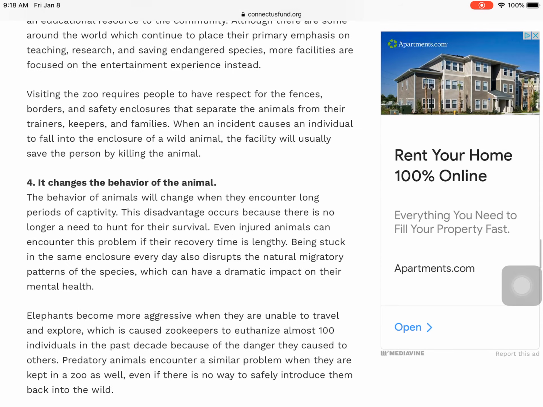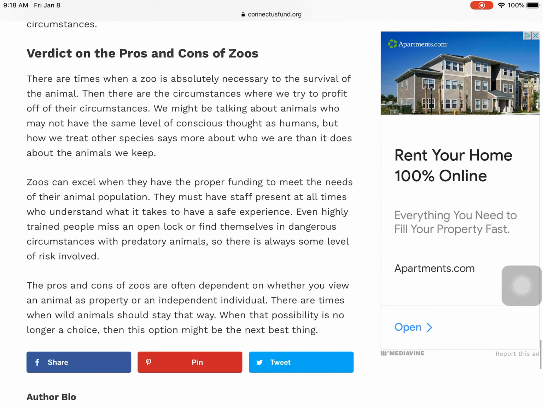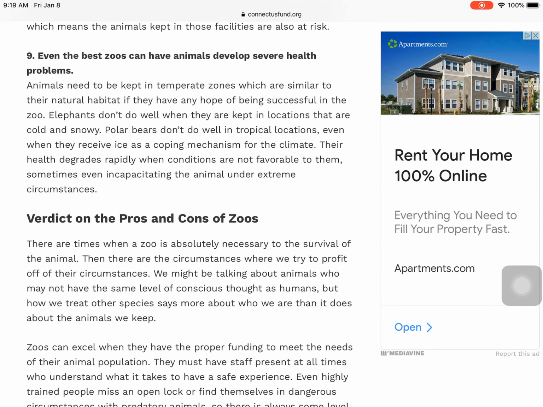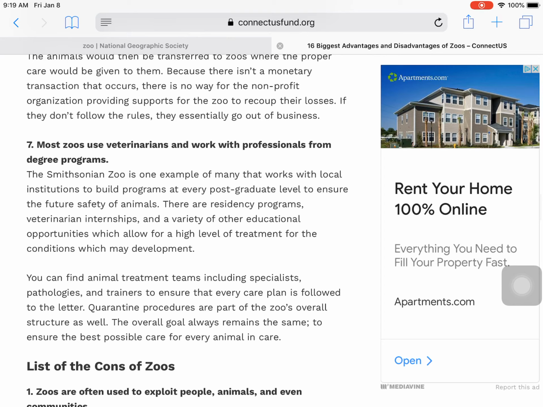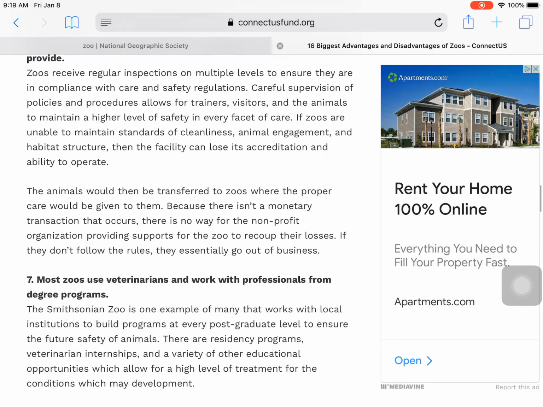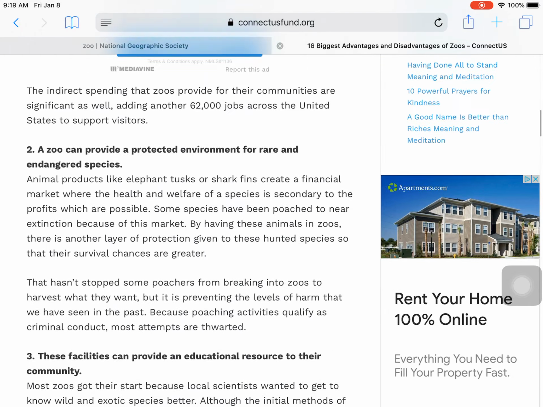So this is looking like a really, really good source that I could use to help me, regardless of the side that I choose. Because remember, even if you choose one side, so say I am for animals being in zoos, I still have this source here that's going to give me the cons. So I can talk about my counterclaims then. I could say, well, people would say this is a bad thing about zoos. However, and then I can give my counterclaims. So if you were to search for pros and cons and find a source like this, it is going to be super, super helpful when it comes to writing your paper.